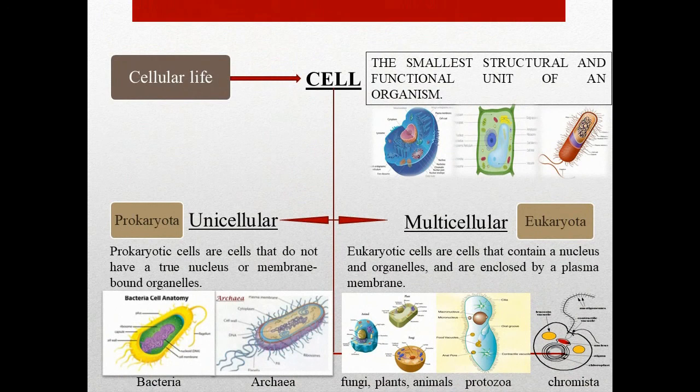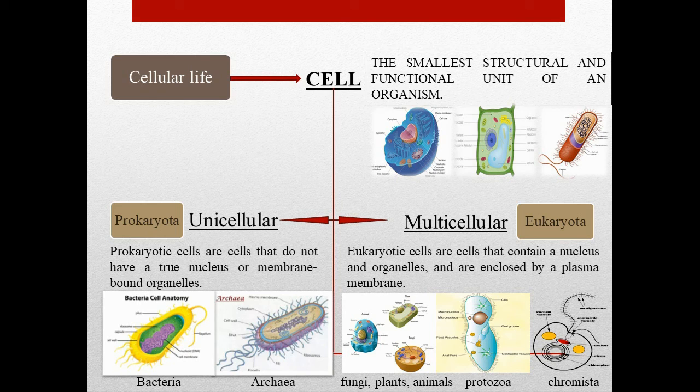Now, what is the meaning of cell? Cell is the smallest structural and functional unit of an organism. There are 2 types of cells, single and multiple. As I said before, all prokaryotes are unicellular, so bacteria and archaea are unicellular.